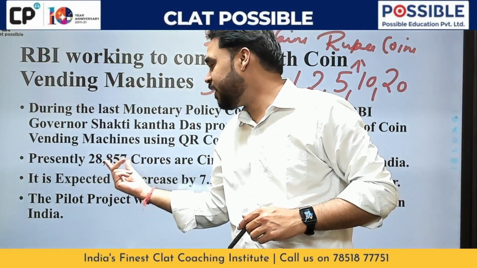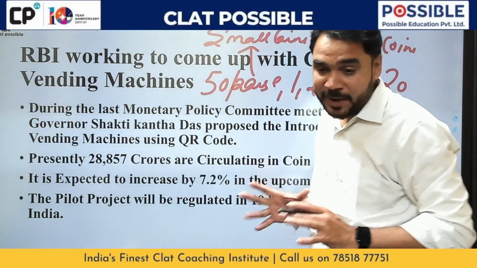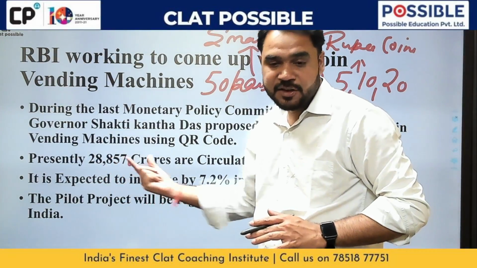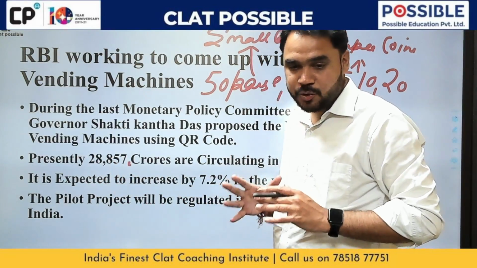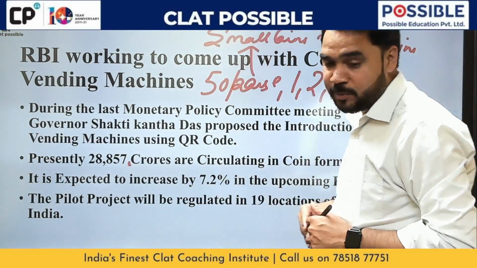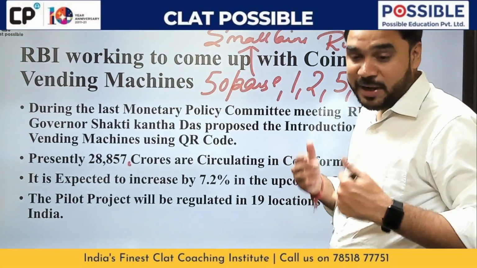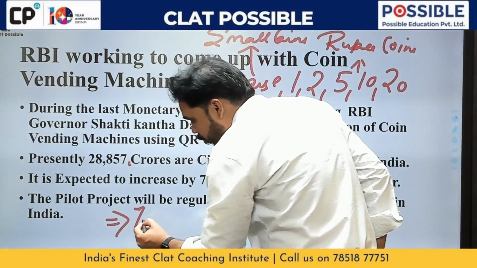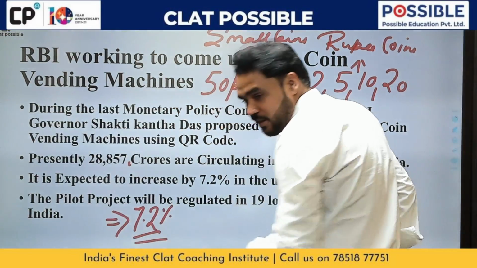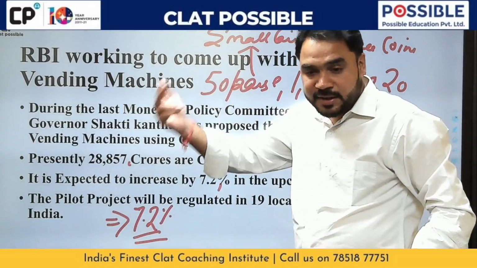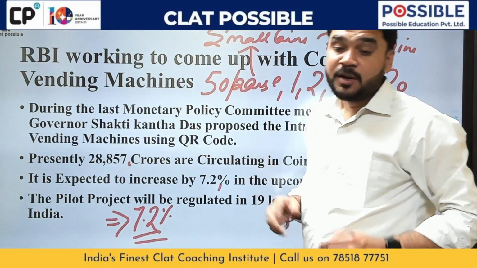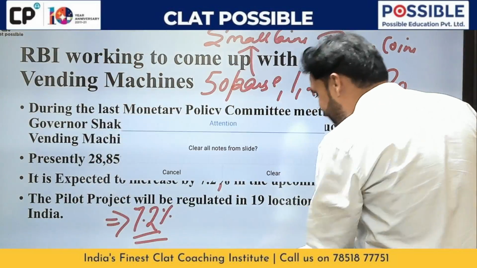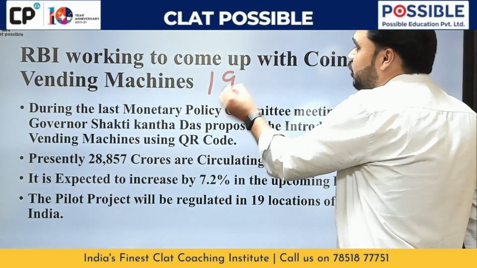ओके, प्रेजेंटली अगर हम लोग बात करें तो 28,857 करोड़ रुपए के सिक्के, यानी कि 28,850 करोड़ इतने रुपए के कॉइन्स जो है ये सर्कुलेट कर रहे हैं इंडियन इकोनॉमी में, और इट इज एक्सपेक्टेड दैट बाय द एंड ऑफ द नेक्स्ट financial year there would be an increase of almost 7.2%, यानी कि this number would actually increase by 7.2%. Now, when we are talking about this pilot project, so this pilot project is being planned by the RBI, okay, in 19 locations.